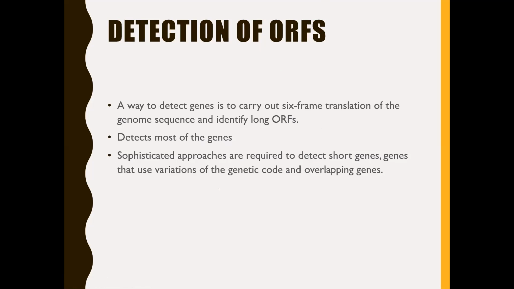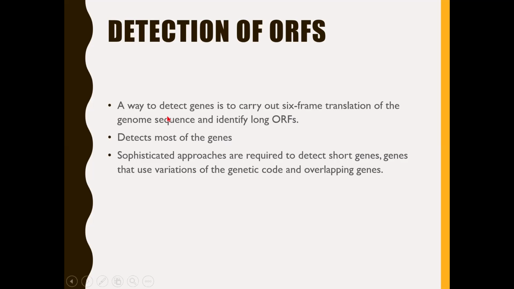This is a long series of sense codons that are bracketed by a start codon and a stop codon, meaning it should start with a start codon and it should run for a long series of amino acid coding codons, and then it should end with the stop codon. That is called an open reading frame.